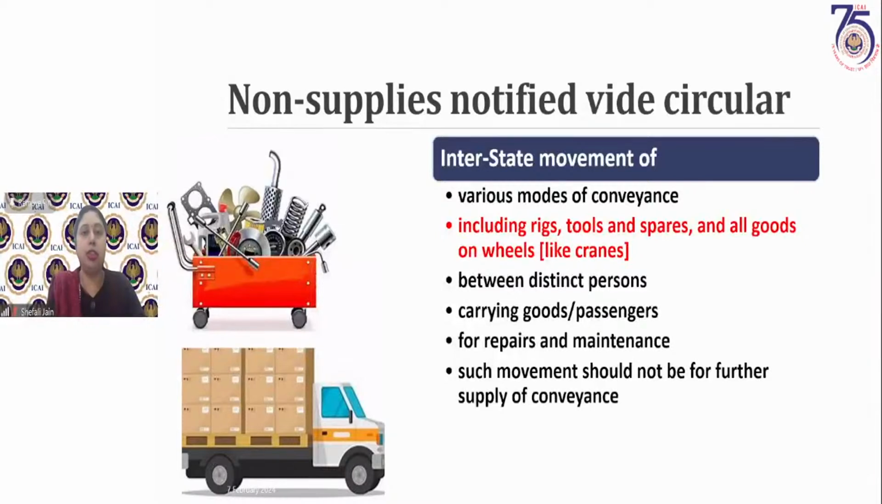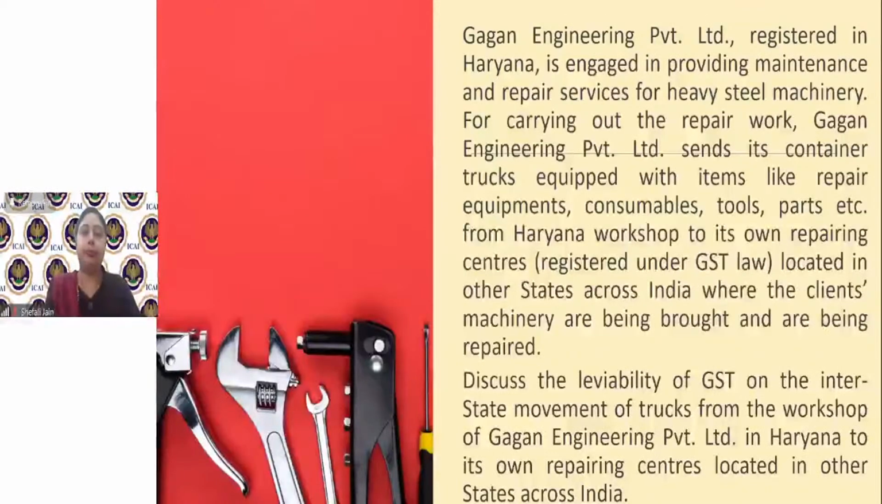Now, what is this transaction? Interstate movement of various modes of conveyance, including rigs, tools, and spares, and all goods on wheels like cranes, between distinct persons. This is important: this interstate movement should be between distinct persons. I will take an example and explain this to you. Carrying goods or passengers, or rigs, tools, spares, or any other goods for repairs and maintenance, and such movement should not be for further supply of conveyance. Now, let us take the question which is given in the study. That will act as an example also.